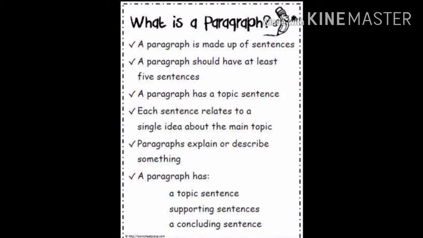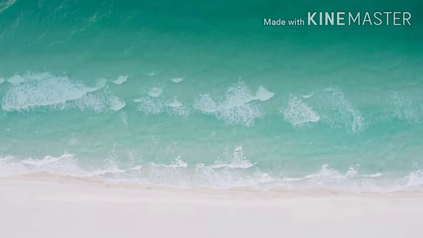A paragraph is made of 3 to 5 sentences minimum and 8 to 10 sentences maximum, and it consists of a topic sentence. Means the main idea is the topic sentence, and in explanation of the main topic sentence there are supporting sentences. At last you have to conclude the paragraph. That conclusion sentence is called a concluding sentence. So children, I think everybody understood what is a paragraph and what are the parts of a paragraph.